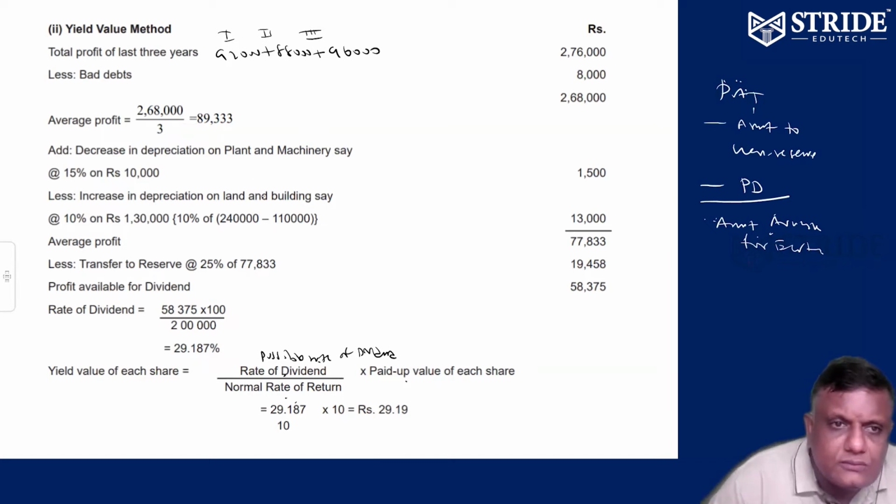So 2,76,000 is the total profit for the last 3 years.